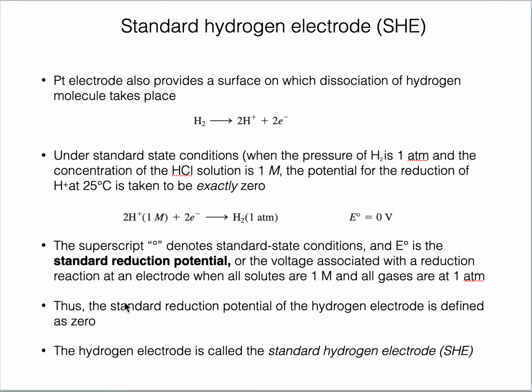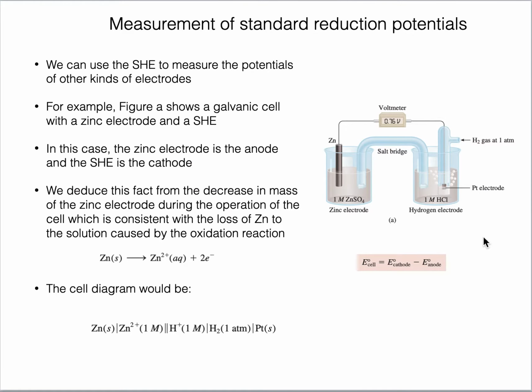So this SHE can be coupled with other metal electrodes, and we can find the absolute potential of other metal electrodes. For example, we want to measure the absolute potential of zinc metal.